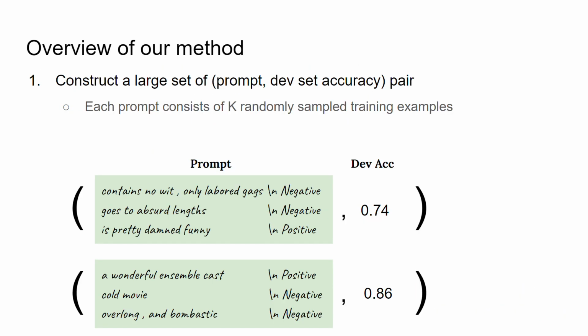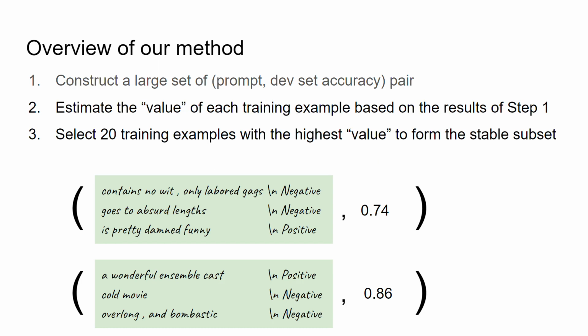Here's the recipe for our method. First, we construct a large set of prompt-to-accuracy pairs on the dev set. Each prompt consists of k randomly sampled training examples for k-shot in-context learning. Then, we use the data in the first step to assign a value to each training example. Finally, we select the training examples with the highest value to form the stable subset.